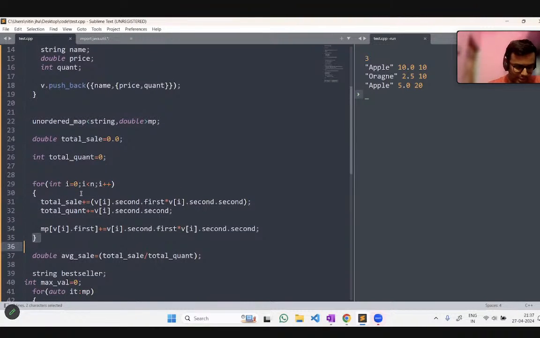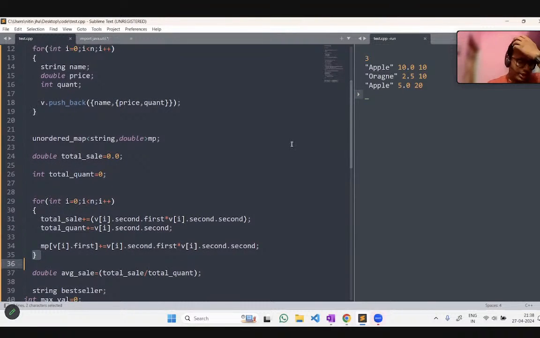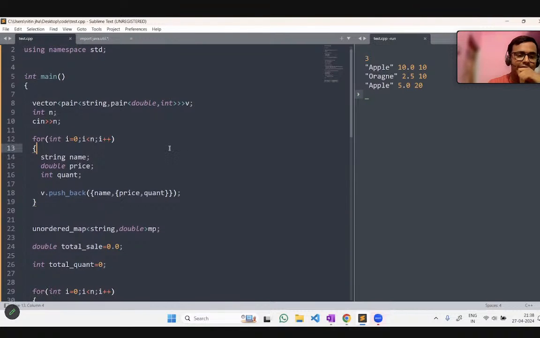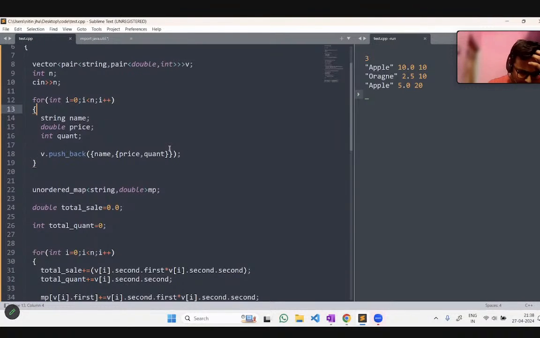Okay, I can see the chat box. The spelling mistake will not affect the output here, I think, because the input type has been taken correctly. The spelling mistake will not affect the correct output.